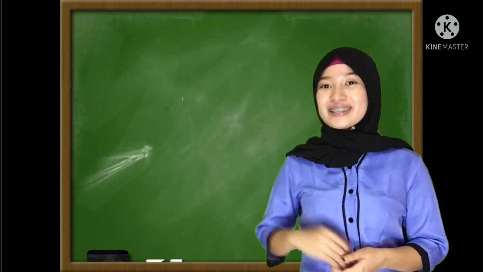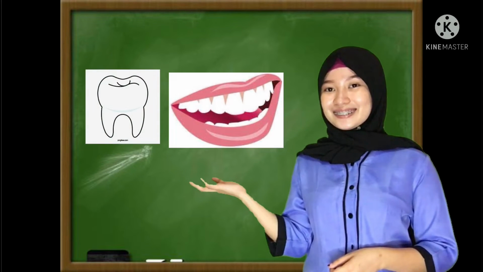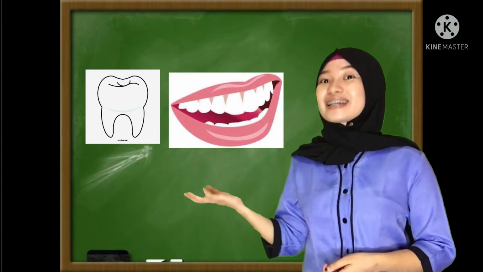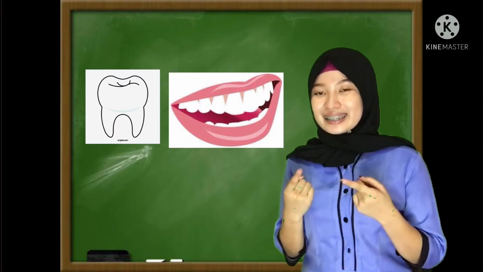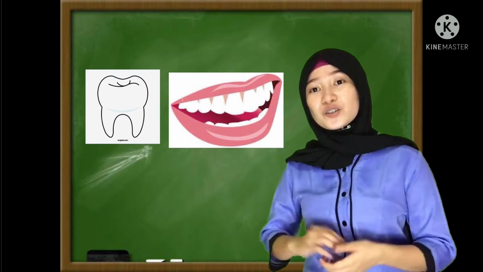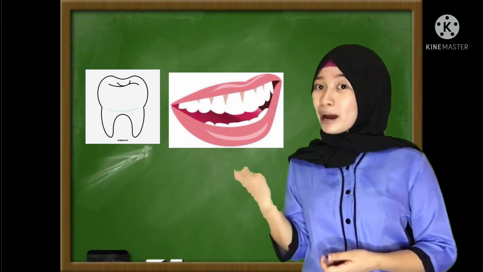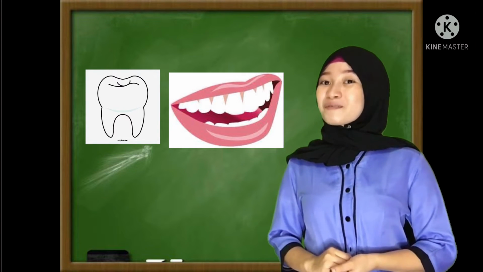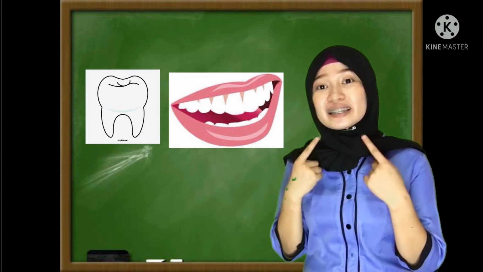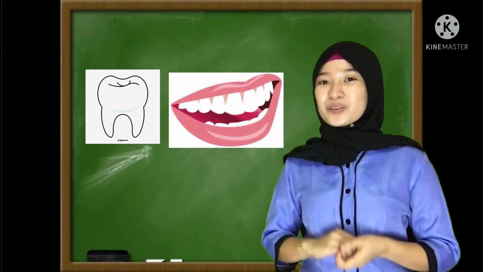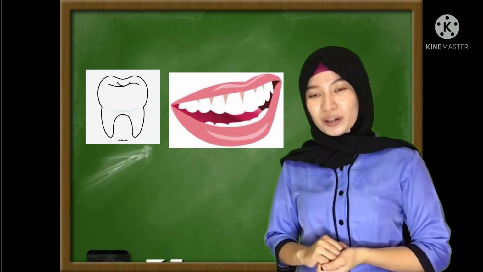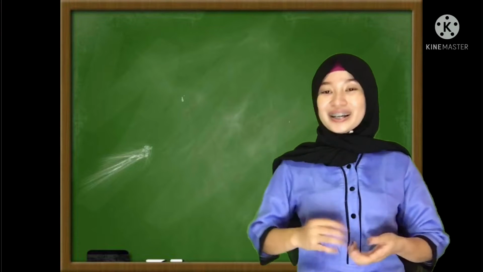Okay, next picture is this one. Yes, very good. This picture represents mouth and teeth, or teeth and mouth. So tell me class, what is the relationship between teeth or tooth and mouth? Very good. The relationship between teeth and mouth is that the teeth is the part of our mouth. So the relationship between this one is part to whole. Very good.